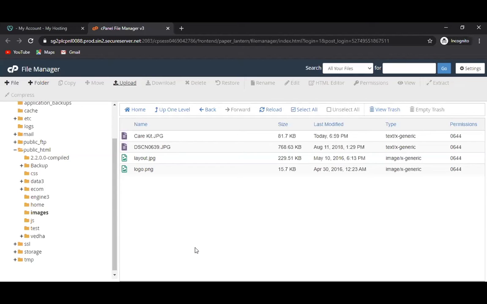Whenever you are seeing this last modified date, let's suppose you haven't done any activity on your website. You are not coming to this file manager, you are not coming to your server, and you haven't done any significant changes on your website, but you see that the last modified date is different. From the last 1 month you haven't uploaded anything, but here you see that the last upload is 1 month back. That means someone else has the access. You can see that after August 11, 2018, no file has been uploaded.